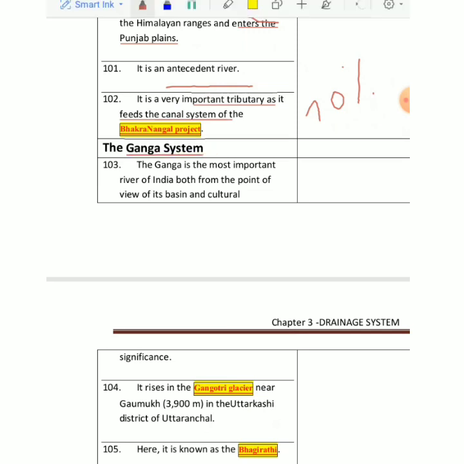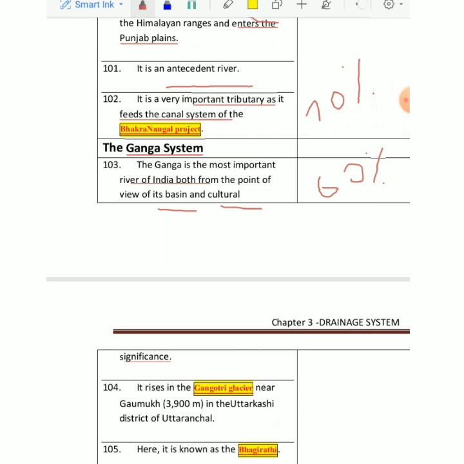Ganga is a very important river for India, because, as I told you, 60% of occupation directly or indirectly depends on Ganga. So therefore it's a very important basin also, and it has a cultural significance. You already know, for Hindus हम लोग माँ कहते हैं गंगा को. It's just like a mother for us, right? So there are so many projects on this river for cleaning it, like the Namami Ganga project. This is the name of a scheme which has been started to clean this Ganga, right?